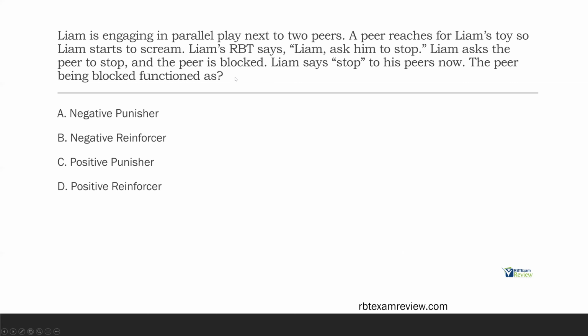So was his behavior reinforced by positive reinforcement or negative reinforcement? What was the consequence? The consequence was the peer was blocked. The peer's access was denied. The peer could no longer get into Liam's space. Liam was able to escape the peer reaching for his toy. Escape is associated with what? Positive or negative? Well, positive, we're adding something. And if we're escaping something, we're not adding anything. We're getting rid of something. So Liam was able to escape the peer by saying stop, which increased his behavior, making this a negative reinforcer.